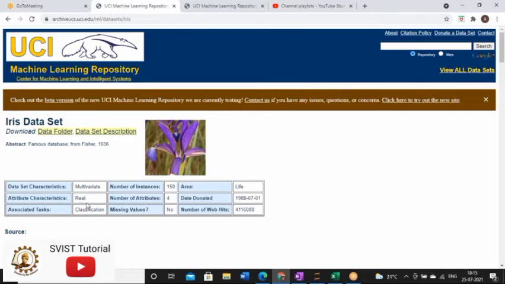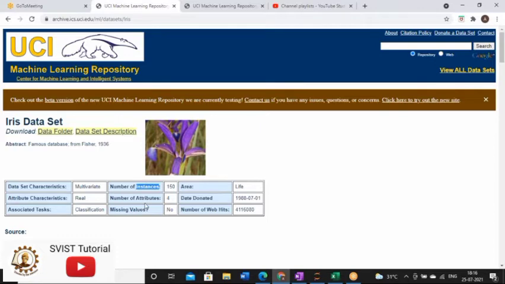And here it is written that it is real. The next thing is we also have to understand what we mean by attributes in the data set. And see, in the third point it is written that it is classification. Classification is the associated task. So my point is, whenever you are opening any data set from UCI Machine Learning, first you have to look at this portion, that is, by using this data set, what kind of activity you can perform. By using this data set, you can perform classification. So what is classification? I will tell you.